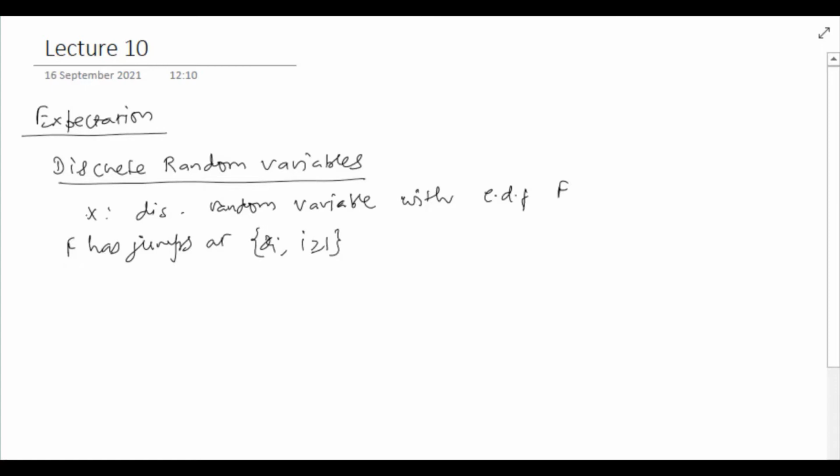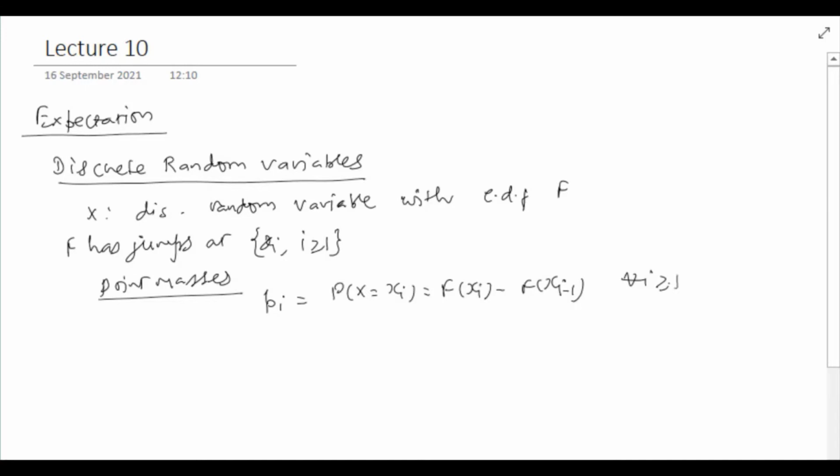This means that the random variable x has point masses p_i at these points x_i. p_i is the probability of x taking value x_i. So point masses p_i, which are the probability of x being equal to x_i, are given by F(x_i) minus F(x_{i-1}) for all i greater than or equal to 1.